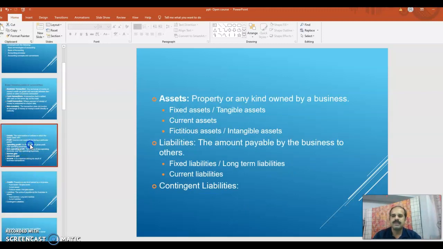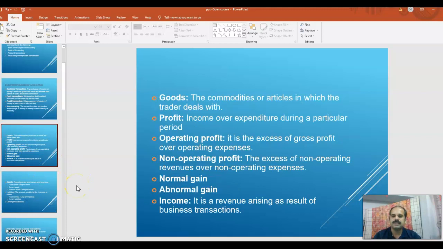Okay, income. Income is another term very commonly used in accounting. It is revenue arising as a result of business transactions. We have already seen that there are business transactions. In certain transactions, revenue is generated. That is called income.